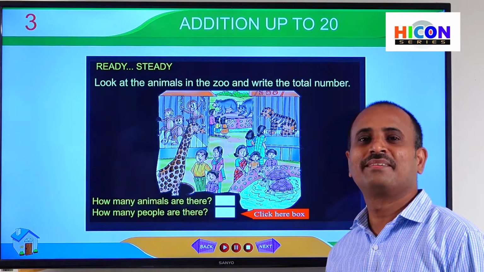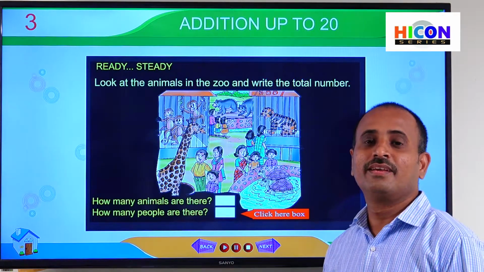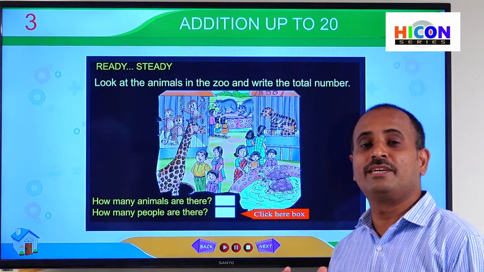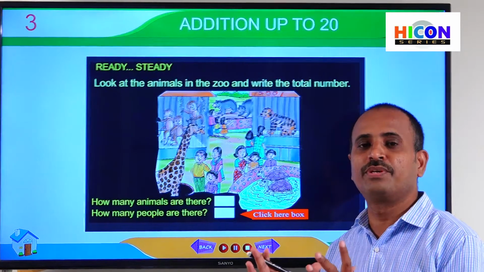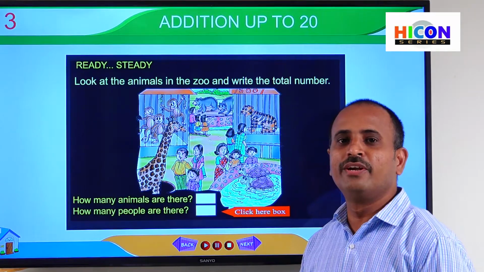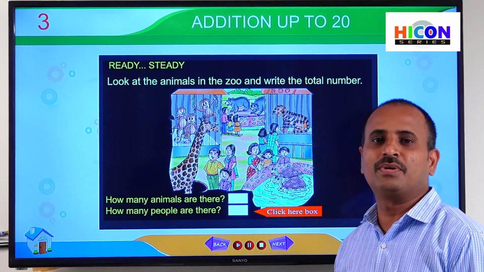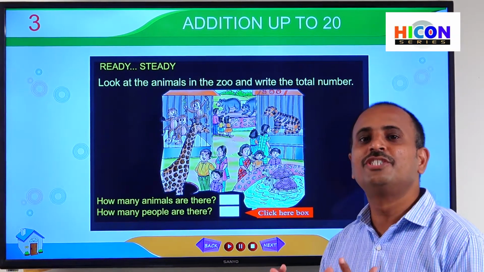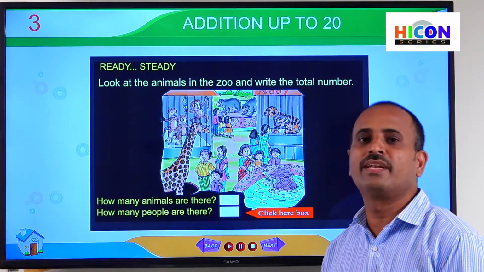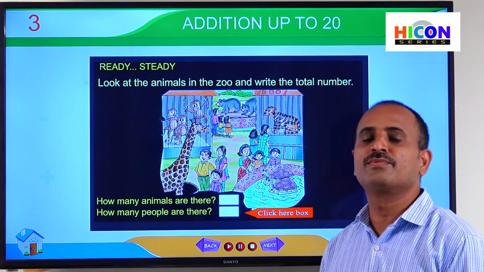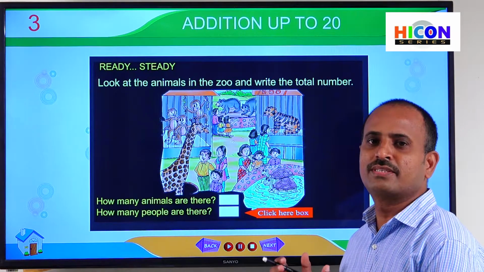Hi children, good morning. In the previous episode, we discussed the second chapter, numbers up to 20. In this chapter, we discussed how to write the numbers from 1 to 20 and how to count the numbers from 1 to 20 by using different types of pictures and objects. So now, we are going to discuss the third chapter, that is addition up to 20. In this chapter, we will learn how to add single digit numbers, how to add the numbers horizontally and vertically, and also we will practice some word problems on it.